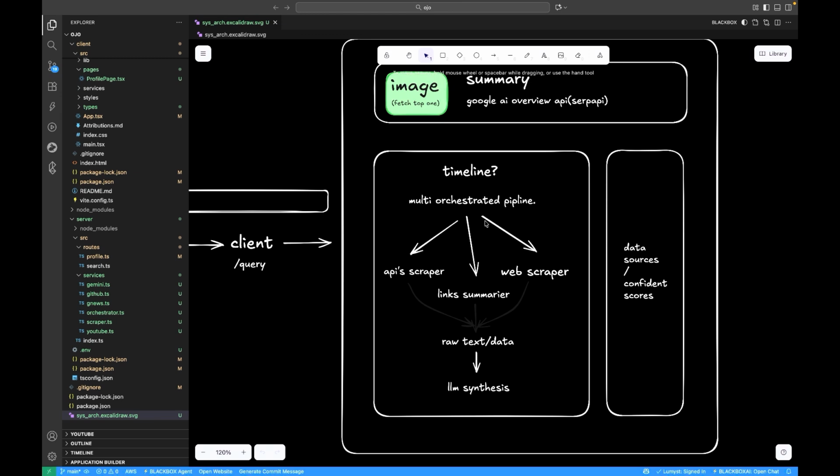Basically, it's a multi-orchestrated pipeline with API scrapers, link summarizers, and web scrapers, combinedly gathering all the context text for the raw text data. So the agents are Bedrock's agents, LLMs are used everywhere in this process, and the LLMs work here to synthesize the data in chronological order, reflecting all the sources, links, and resources here.